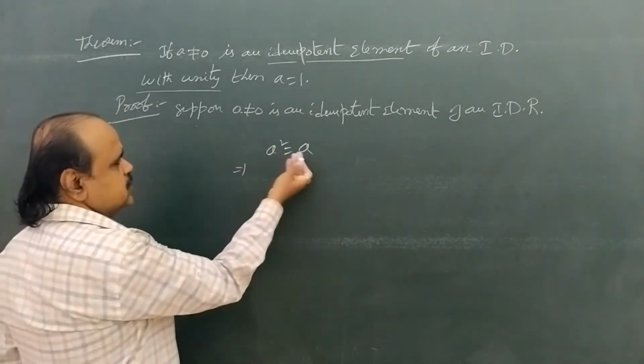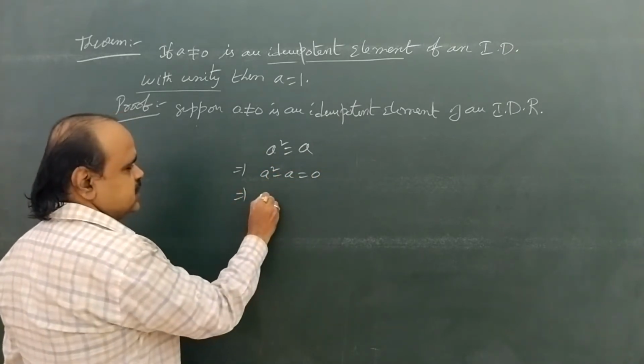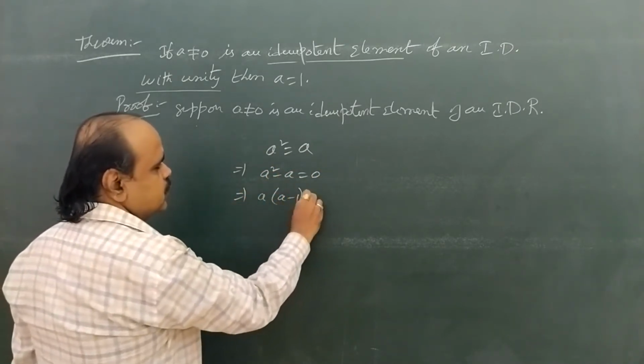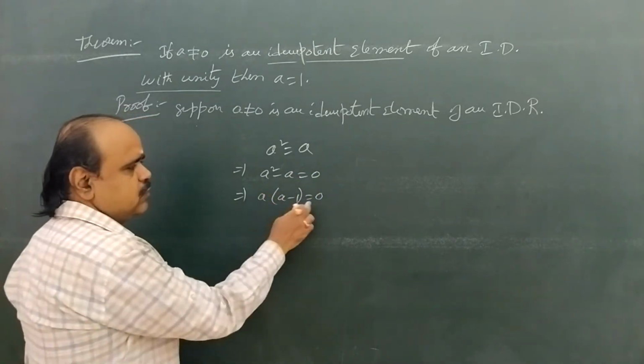So that implies, take a to this side. a square minus a equal to 0. That implies, take a common. a into a minus 1 equal to 0, which is in the form ab equal to 0. a into b equal to 0.